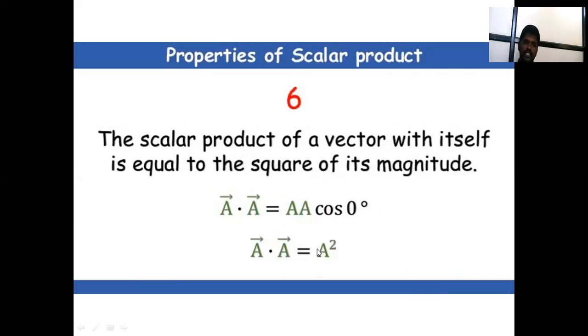Next one is the scalar product of a vector with itself is equal to the square of its magnitude. That means a bar dot a bar, the same vector, gives a times a times cos 0, and cos 0 means 1. That is a square.